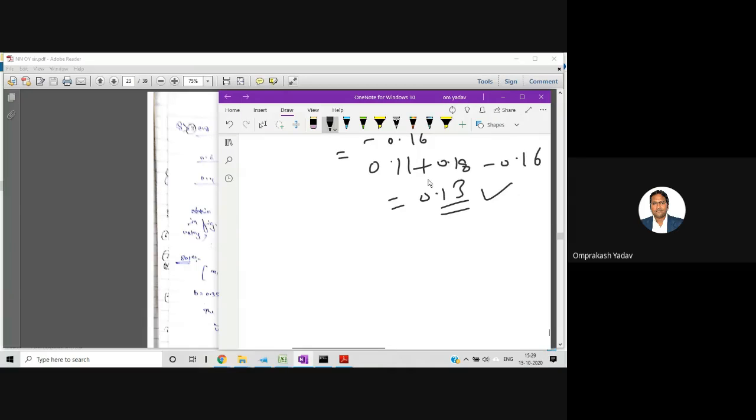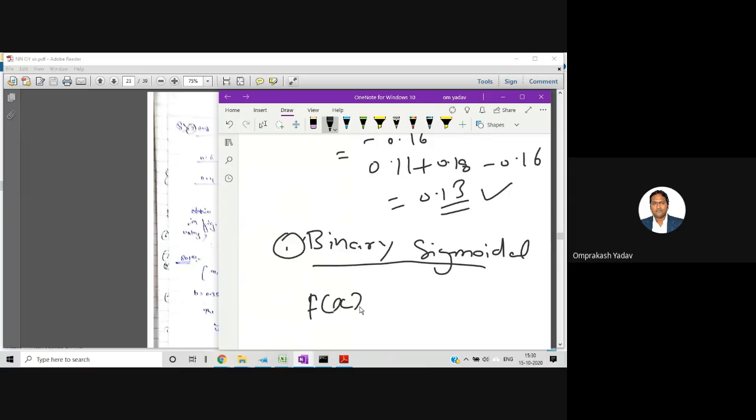First, we have to solve it by the binary sigmoidal function. So now here we write the formula. For the binary sigmoidal function, f of x is equal to 1 upon 1 plus e raised to minus lambda x. Lambda you always consider as 1.